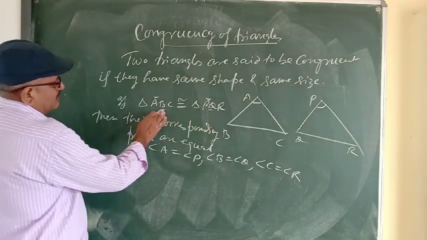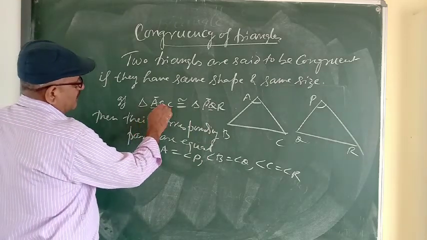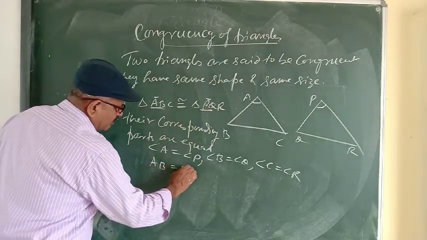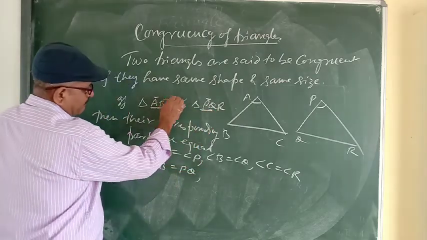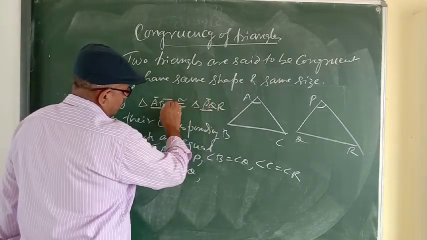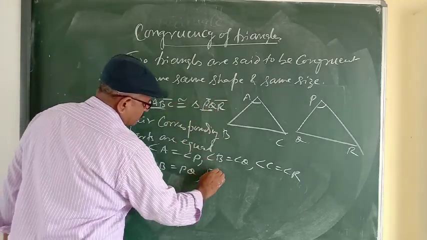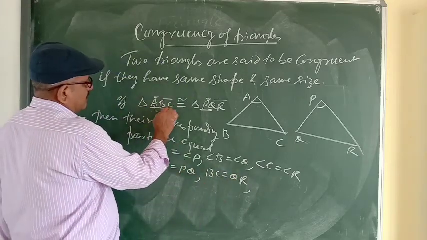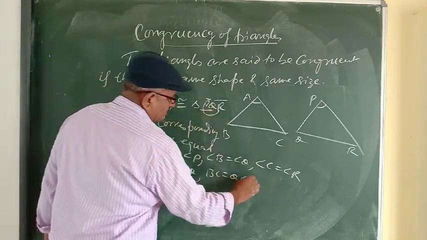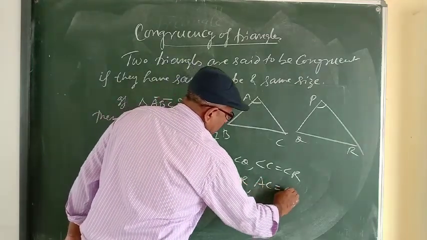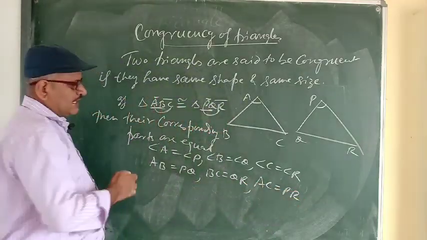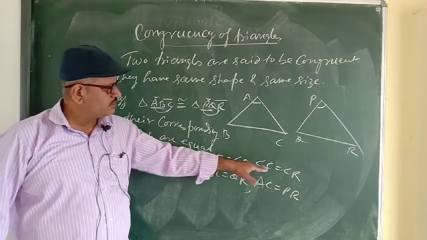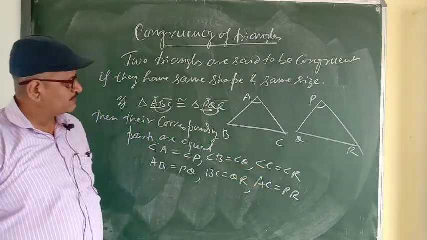And for sides, take the first two letters: AB and PQ will be equal. The last two letters, BC, are equal to QR. And first and third, AC is equal to PR. These are corresponding sides.